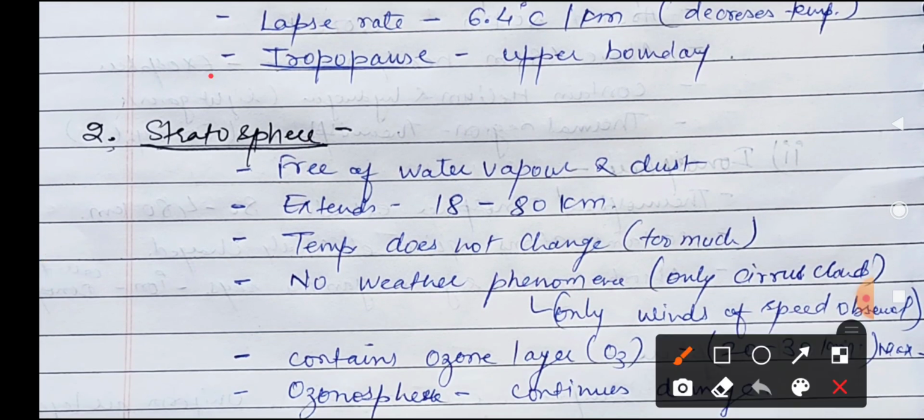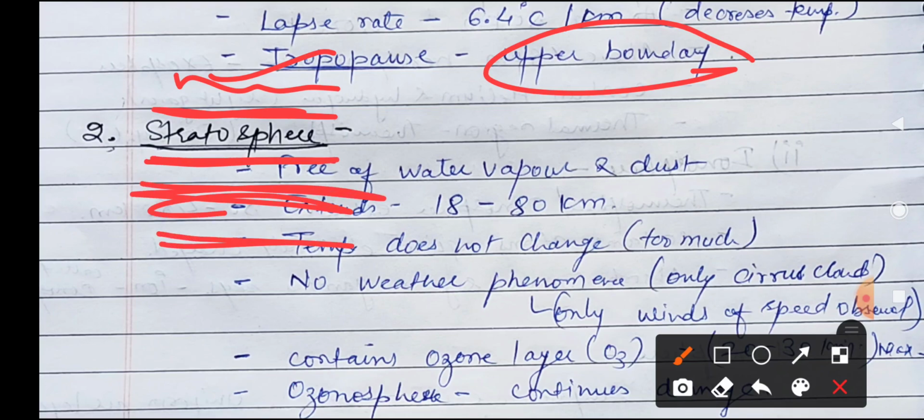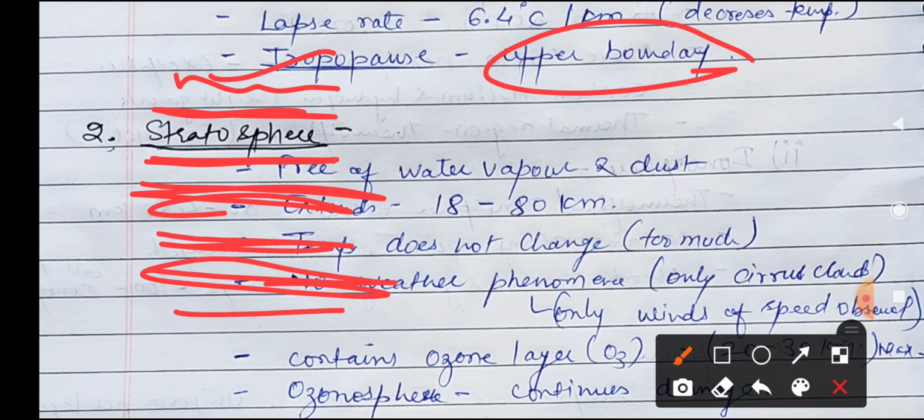And there is a tropopause after the boundary. Just remember, after each layer there is a pause. Pause means it is the gap, or the boundary, between each layer. Just like after the troposphere comes the tropopause, after the stratosphere there is a stratopause, and then the mesosphere. Then after the mesosphere there is a mesopause. After that there is another layer, the ionosphere, and after that another pause.